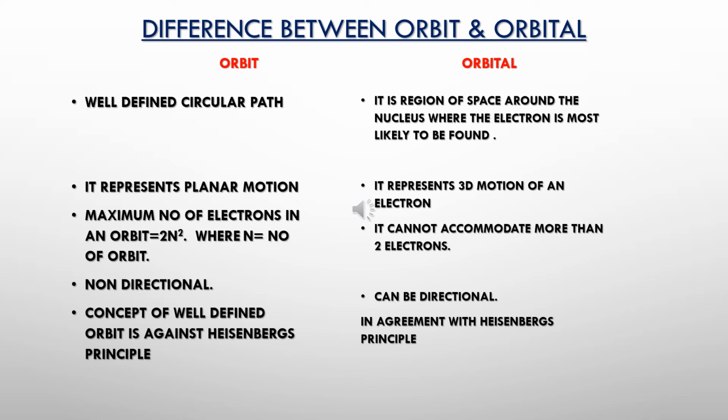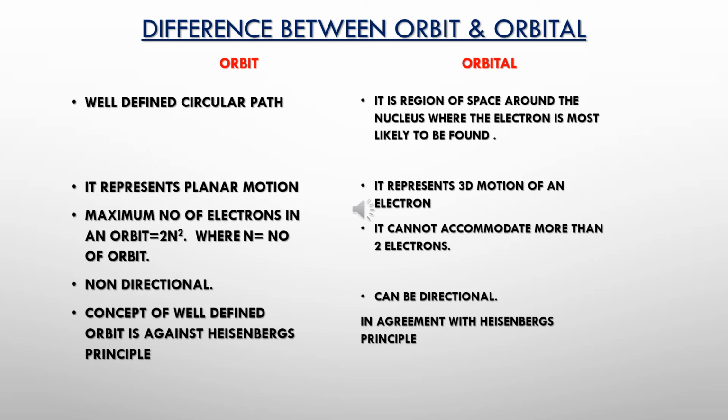So let us see, is there a difference between the two? Yes, certainly there is a difference. An orbit is a well-defined circular path around the nucleus, whereas an orbital is a region or space around the nucleus where the electron is most likely to be found.